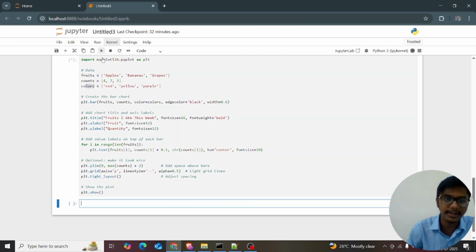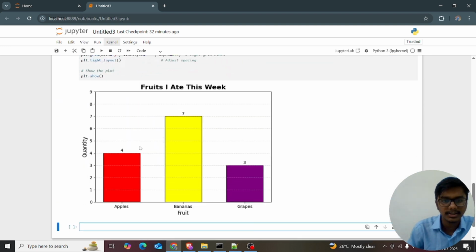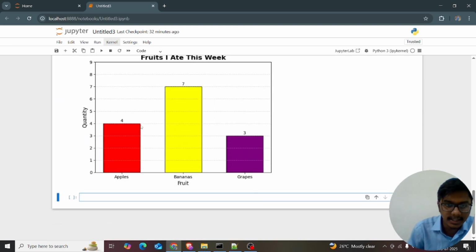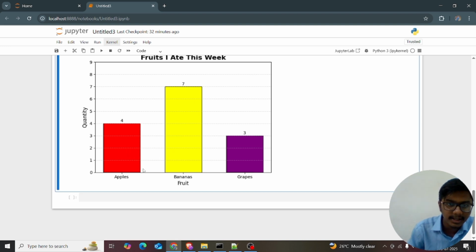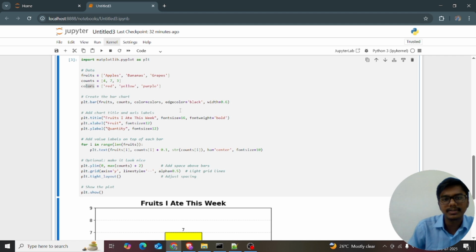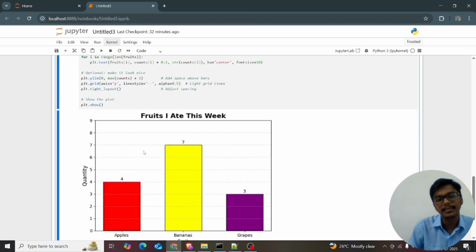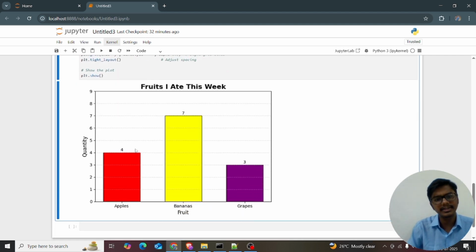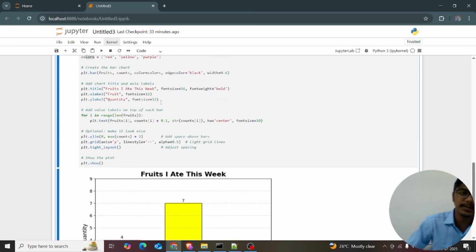First of all, I want to write it. See, I just want to show the edge color. Edge color is a black color showing, right? That's the edge color is equal to black, and the width is 0.6. Width means the edge line width is equal to 0.6. It's like we are able to increase the weight.